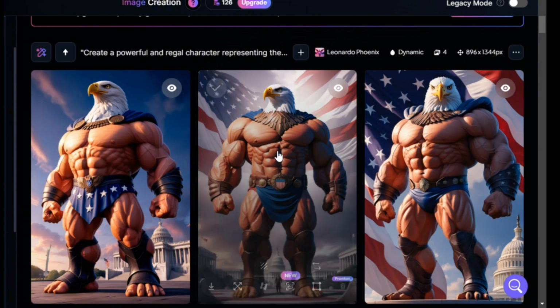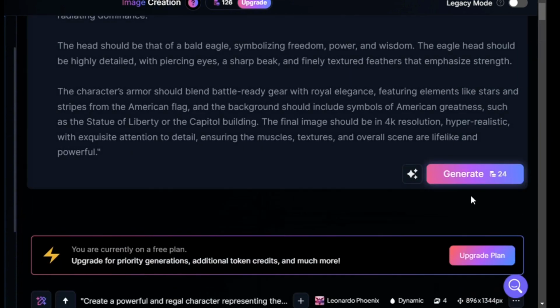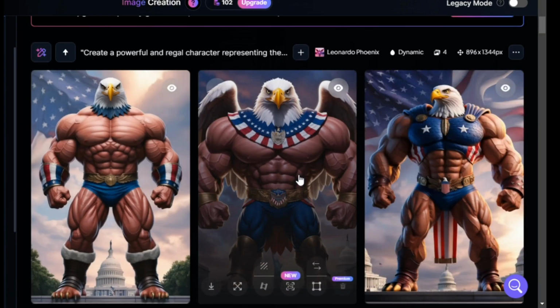And just like that, you'll be presented with 4 amazing images to choose from. If you don't like the first batch, no worries. Just hit generate again to get a new set of images. Once you pick the perfect image, we're not done yet. Next, we're going to head over to another site, Hailuo AI, to give your image a little extra movement and make it come alive.